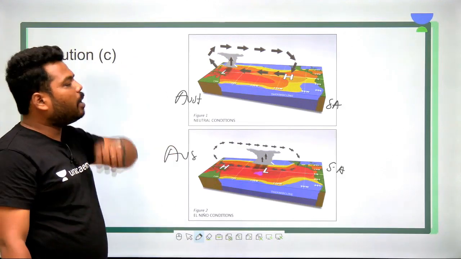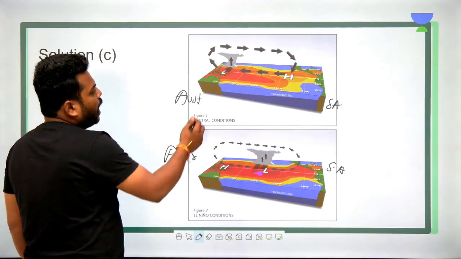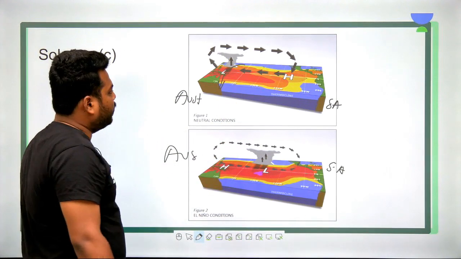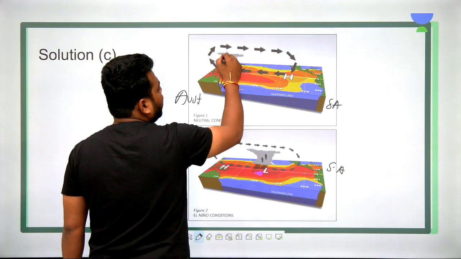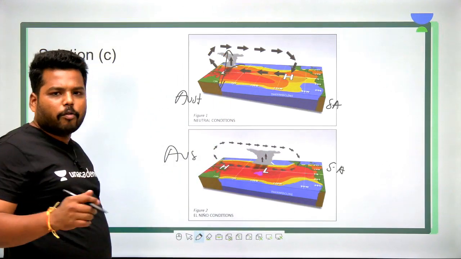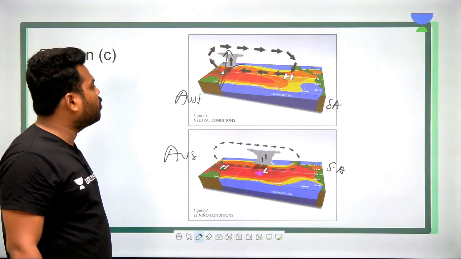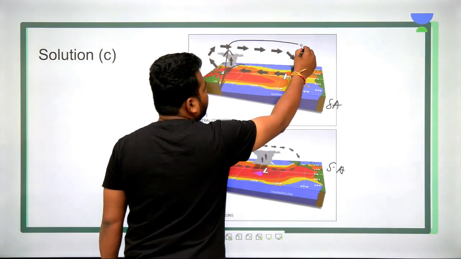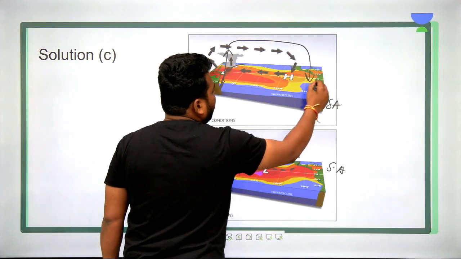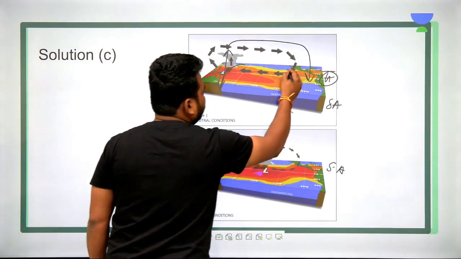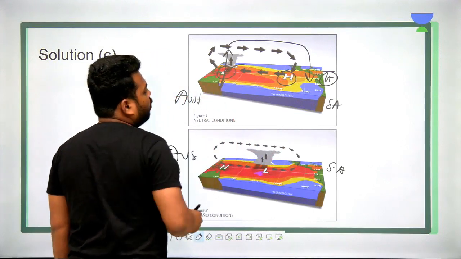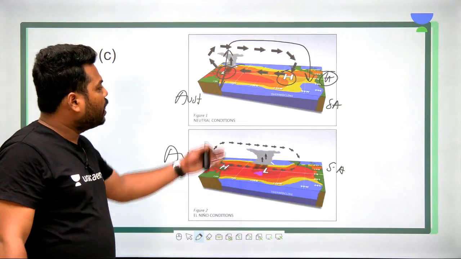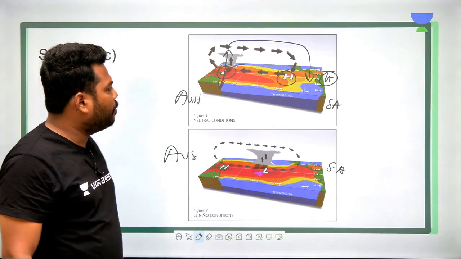So there is a general pattern of wind, like as there is presence of East Australian warm current, we would be having an ascending air column over here, because of the warm conditions created on the eastern Australian coast. And this ascending air column tends to descend at the South American margin and hence creates high pressure conditions over here. As it is noted, on the Australian coast we have low pressure, and on the South American coast we have high pressures.